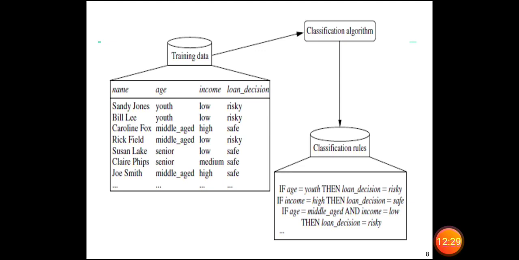Another decision again is age: if the age is middle age and income equal to low, then loan decision is risky. So we categorized accordingly with the rules generated by using classification. By generating these rules, the model is constructed. So next stage, by applying this rule, we can classify the unknown data.